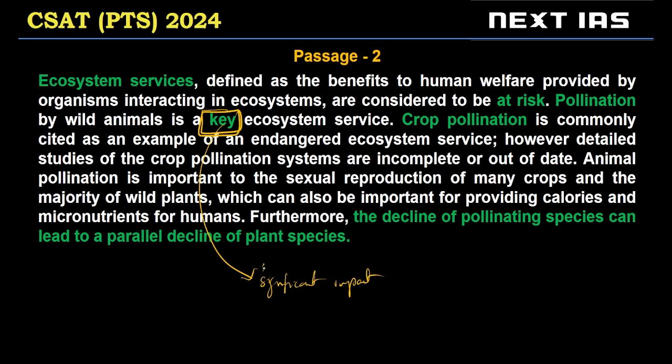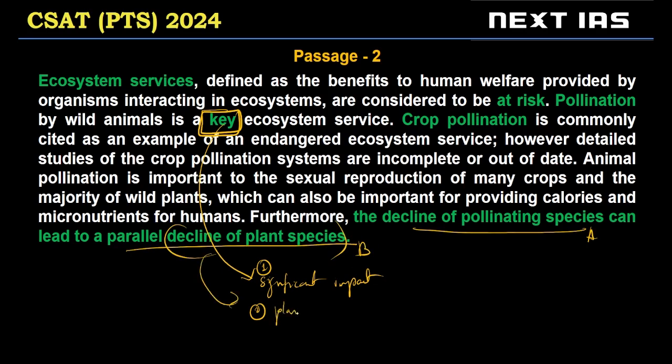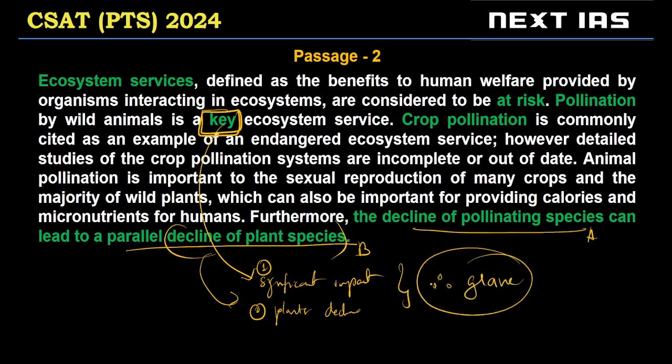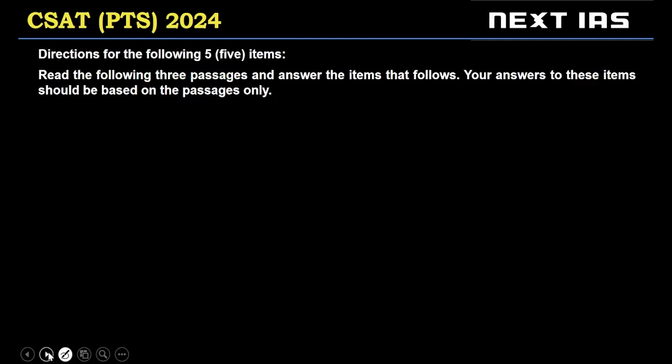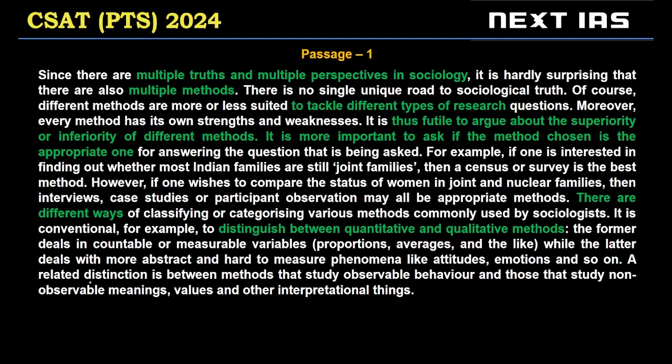This is one fact. And the second fact is decline of A can cause decline of B, right? So here, if there's decline of plant species, this is our second point, plants' decline. Putting both of these together, we can say therefore consequences are grave. Many students have gone with just A here, but the correct answer is C, 1 and 2 only.